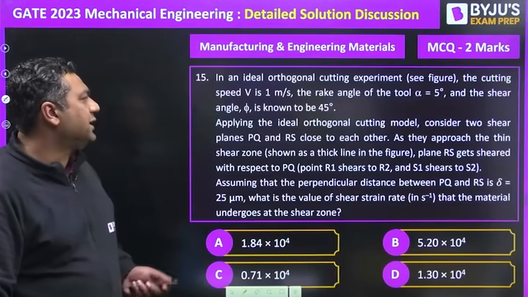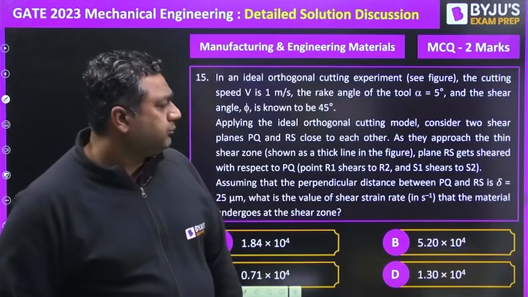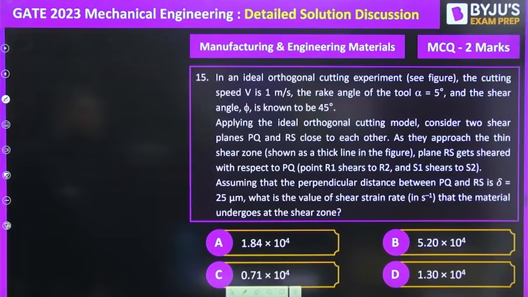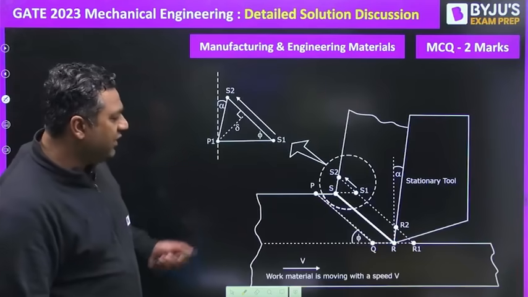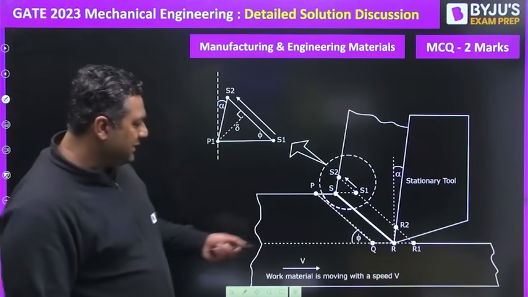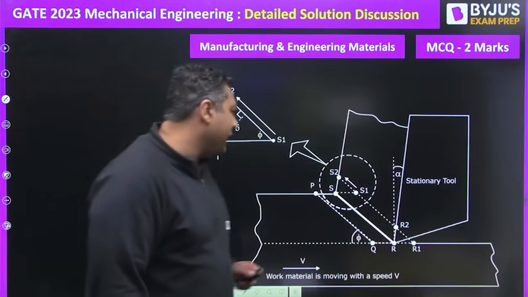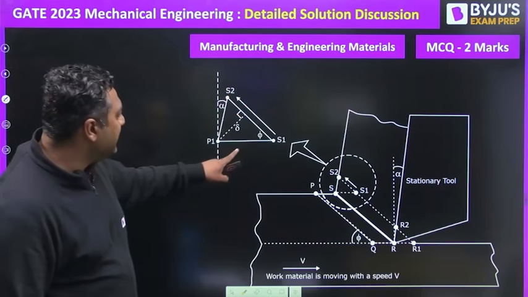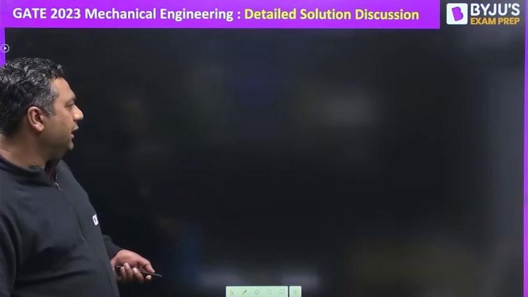Moving further to the next question. Now, this is from metal cutting, a 2 marks MCQ. Let us see the question. In an ideal orthogonal cutting experiment, a figure is also shown for this. This is the figure given, guys. Phi is the shear angle, alpha is the rake angle. All these things are given to us. They have also mentioned this diagram. So let us move to the statement again.